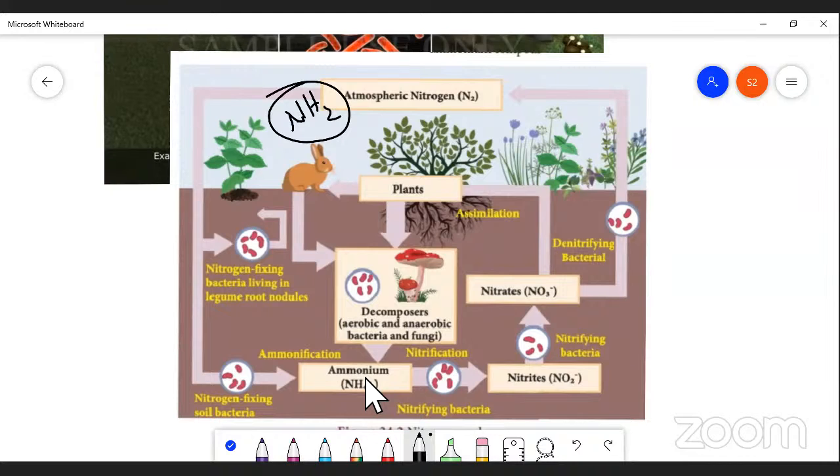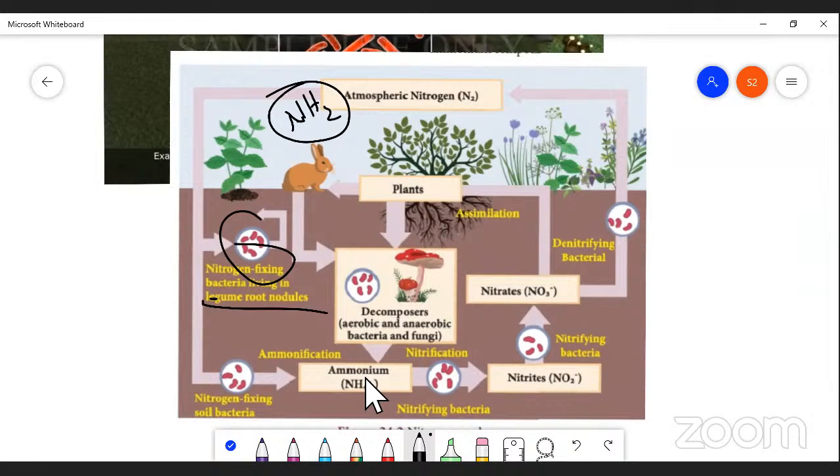So the first step taking place is nitrogen fixation. This atmospheric nitrogen is fixed with the help of some microbes, right? As I said, these microbes are closely associated with leguminous plants like pea plants and beans. The root systems of these leguminous plants are closely associated with certain members of Rhizobium bacteria. That bacteria is involved in fixation of atmospheric nitrogen into ammonia, right?